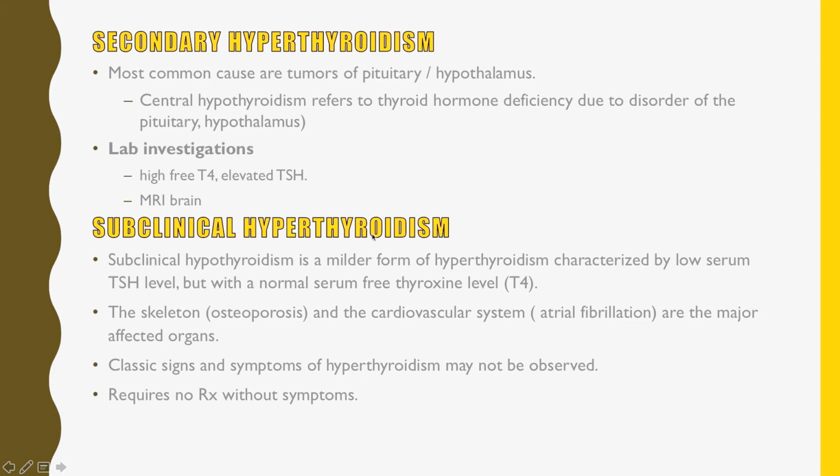Subclinical hyperthyroidism, again, is a hyperthyroidism which is characterized only by altered lab values. That means the T4 levels will be normal, but the TSH levels will be low, and there will be no treatment for such a condition, for subclinical hyperthyroidism.